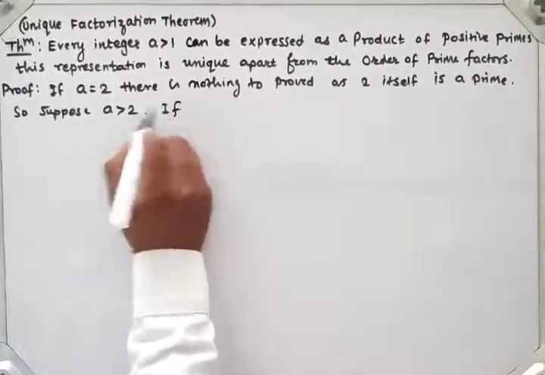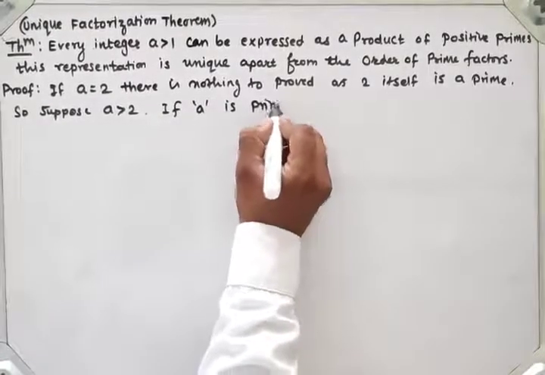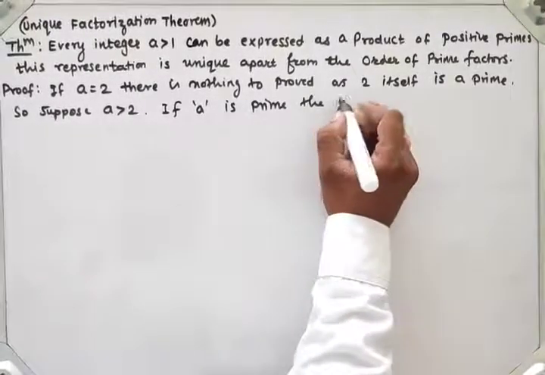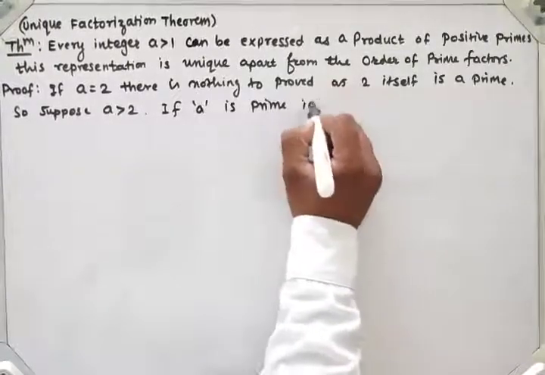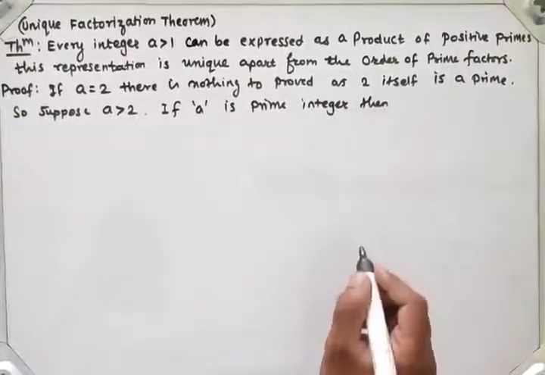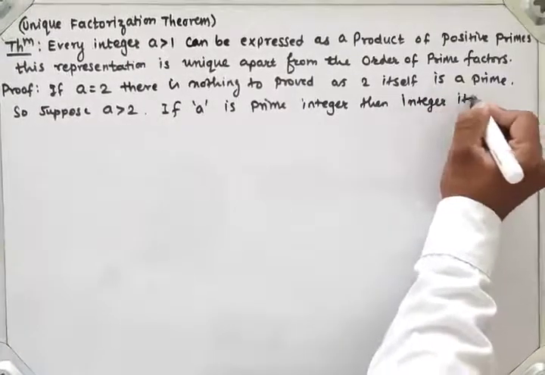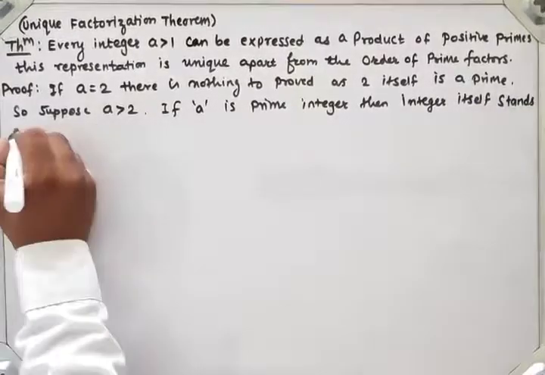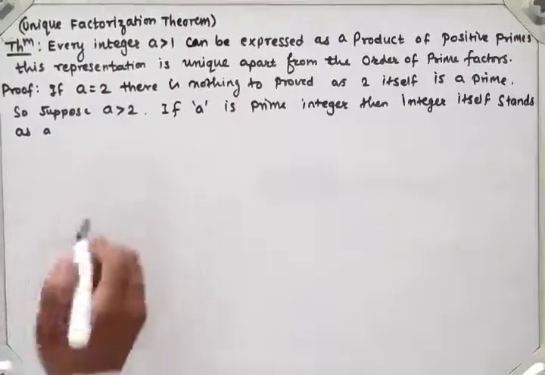If a is greater than 2 and if a is a prime number, then the integer itself stands as a prime.